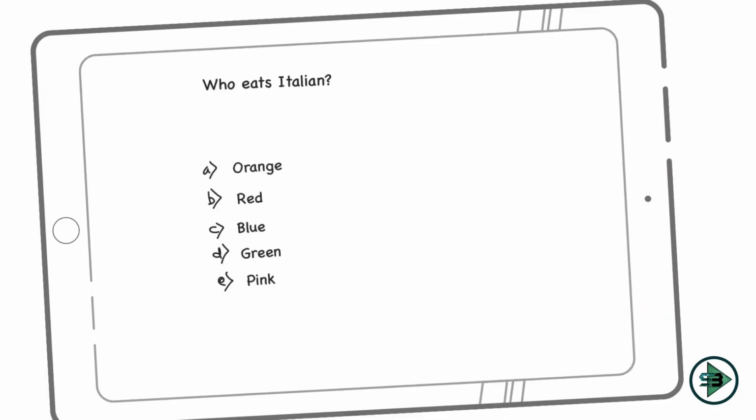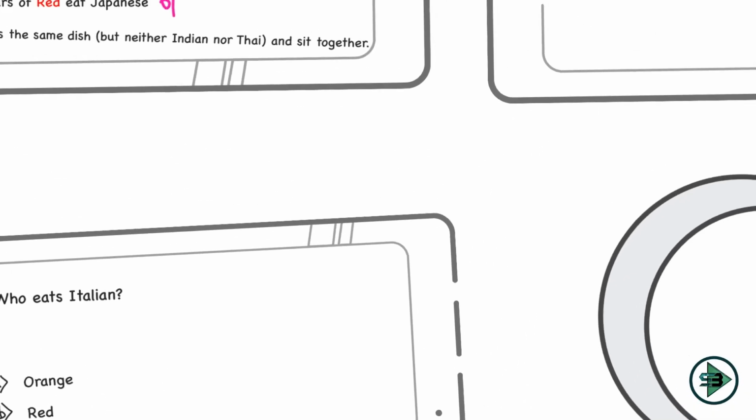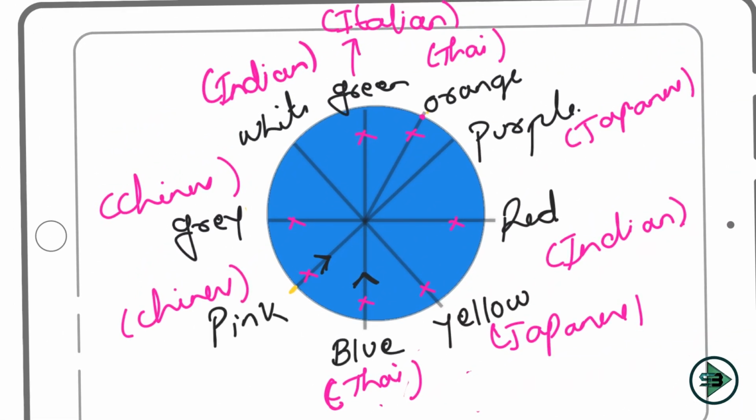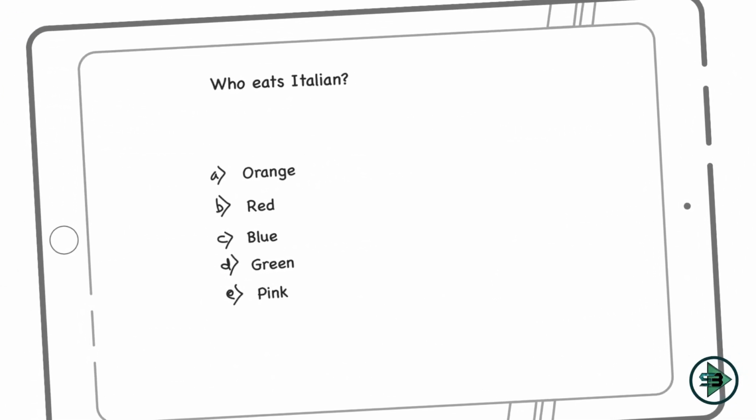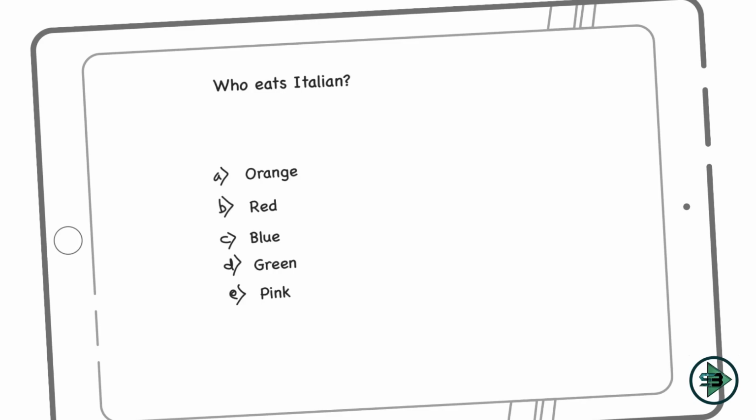So the first question that I get on this puzzle is, who eats Italian? Let's check our puzzles to see who eats Italian. So it is green, right? Green is eating the Italian dish, and green is the only one who is eating the Italian dish. So let's come to the question and check it. Who eats Italian? Do I have green as an option here? Yes, I have green as option number D. Okay, and that will be my answer to who.